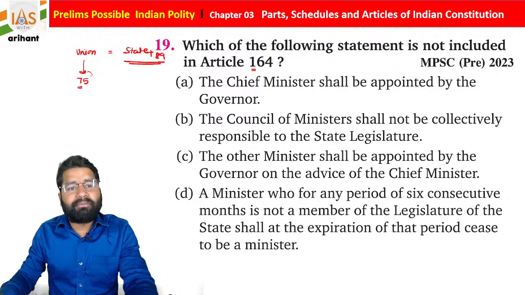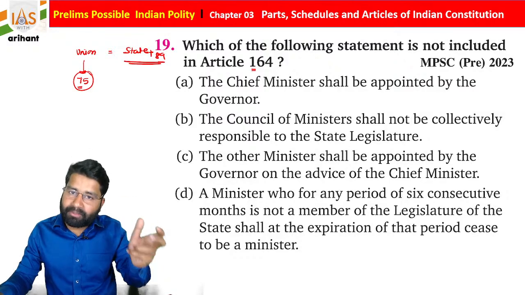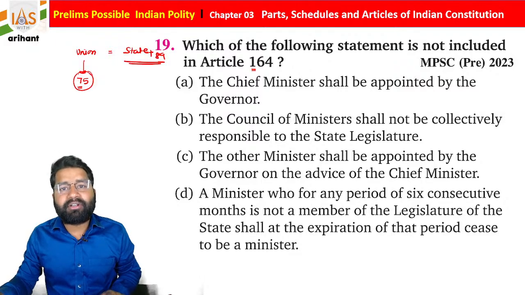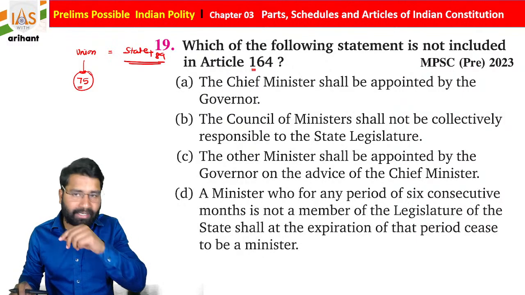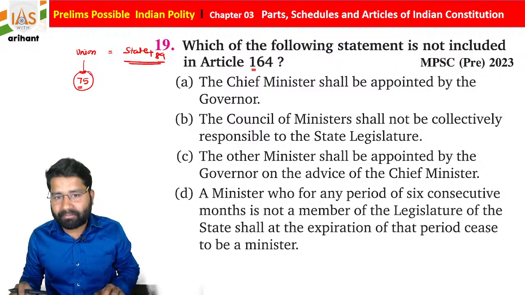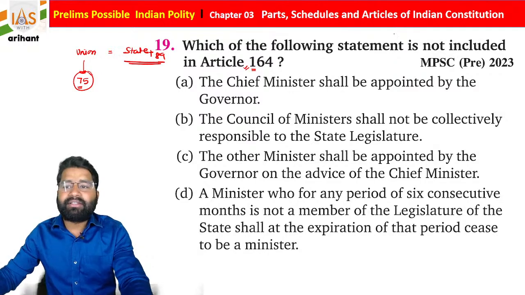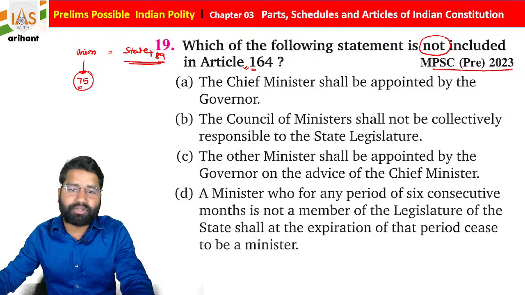Article 75 contains the appointment of the prime minister and the appointment of ministers for the union. In the same format for the state, the appointment of the chief minister, the appointment of the state ministers, as well as their membership, these things are mentioned here. So we need to read these options, and it is asking about what is not included in article 164. This question belongs to MPPSC Pre 2023.